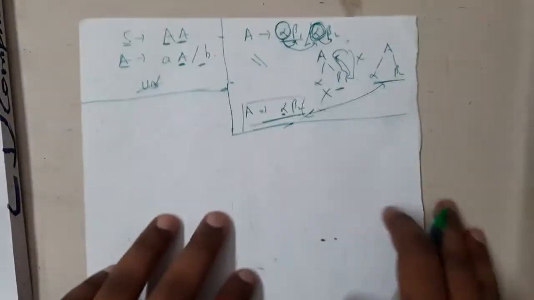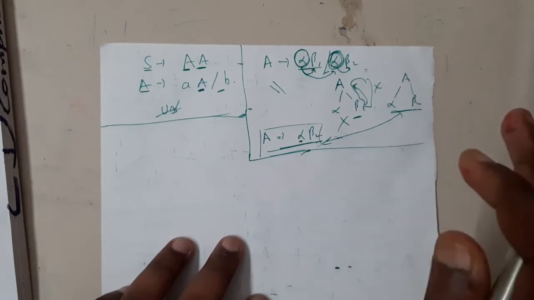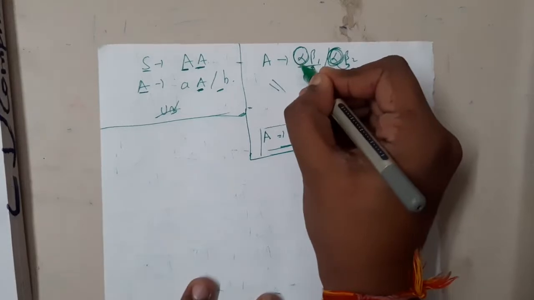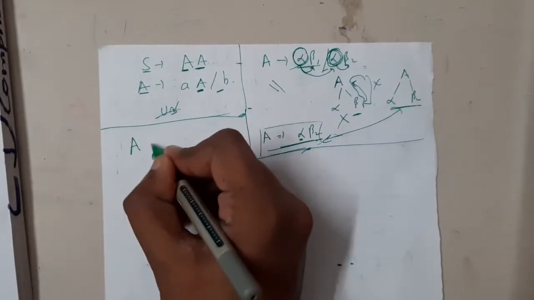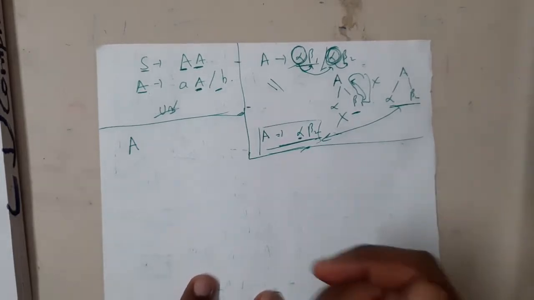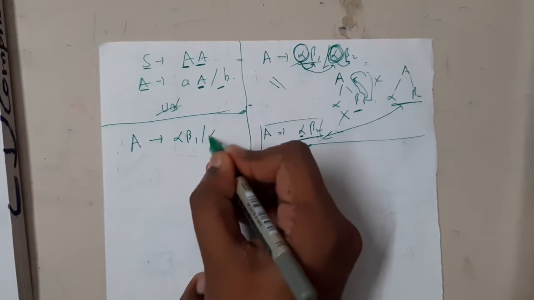Removing this is exactly what is called left factoring of grammar. A simple approach is to observe here. This is based on just one formula or one observation, and you can solve all the problems. Please concentrate. A implies alpha beta 1 or alpha beta 2.